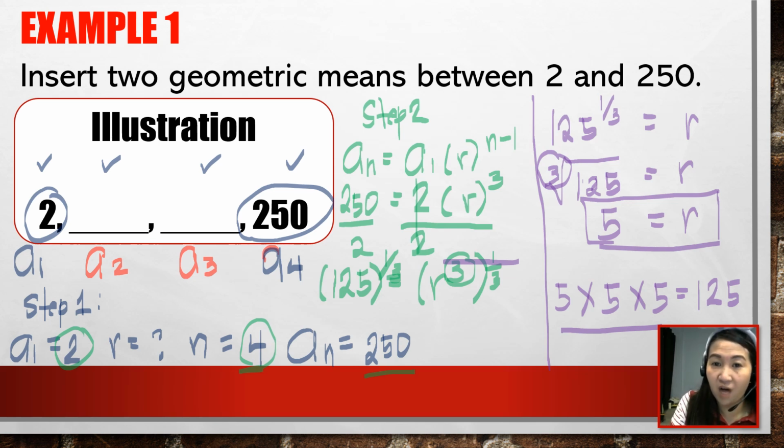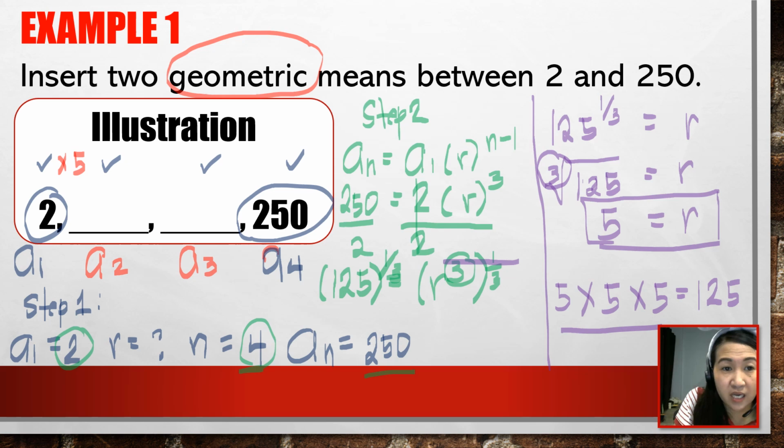Since you now have the value of r, you can now solve the value of a of 2 and a of 3. Since we are talking about a geometric sequence, to find the second and the third term, we just need to multiply the terms by the common ratio. Since your common ratio is 5, to find a of 2, that would be 2 times 5.